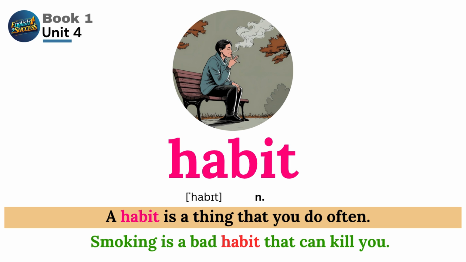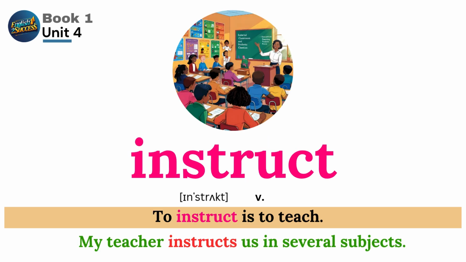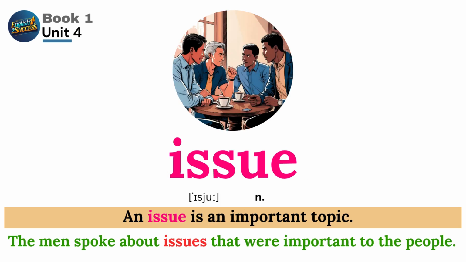Habit. A habit is a thing that you do often. Smoking is a bad habit that can kill you. Instruct. To instruct is to teach. My teacher instructs us in several subjects. Issue. An issue is an important topic. The men spoke about issues that were important to the people.